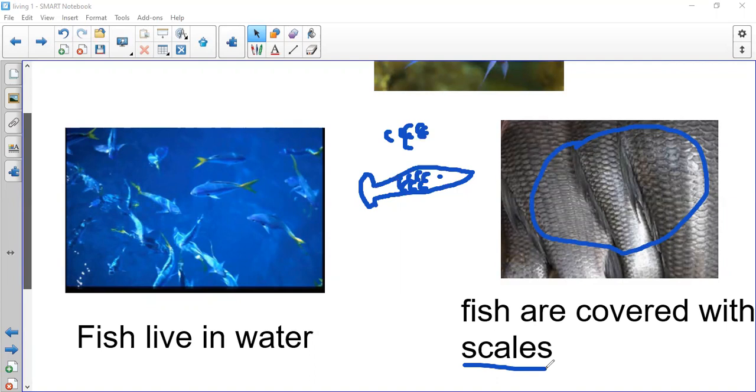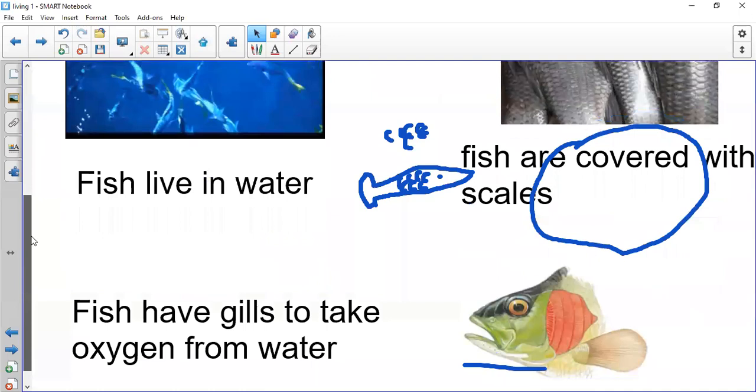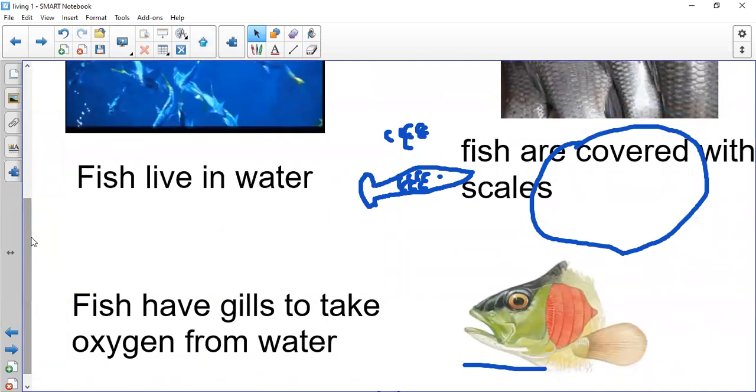Okay, grade one. So we said fish live in water and the fish body is covered with scales. And here is another piece of information that you know from lesson one: fish have gills. Why do they have gills? To take oxygen from water, to breathe air. Do you remember when we said we have lungs? Fish have gills. We have lungs. So the fish have gills to take oxygen from the water, to breathe air.